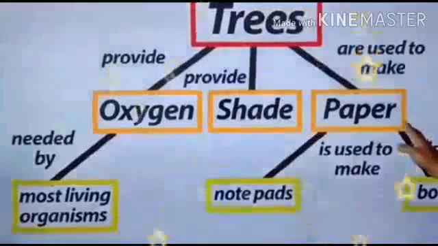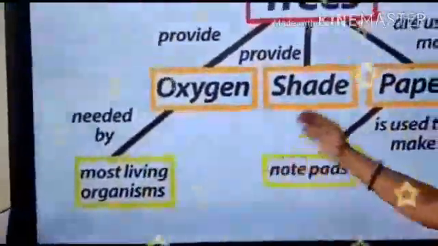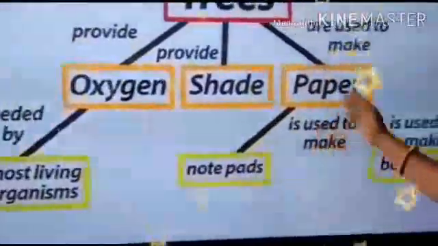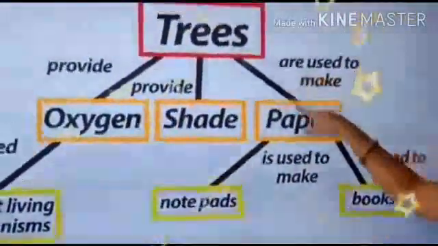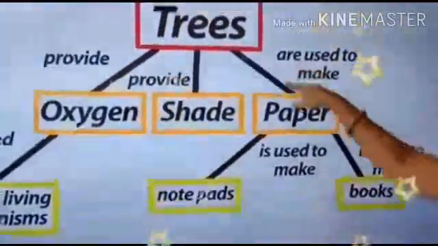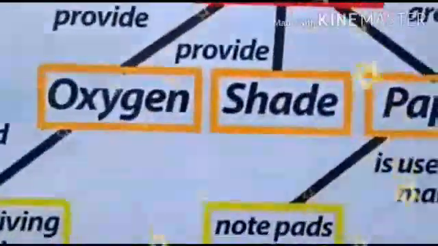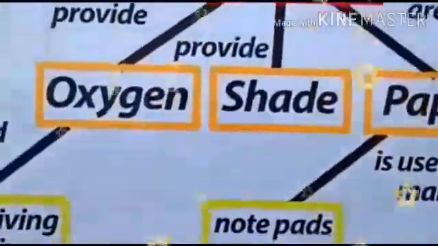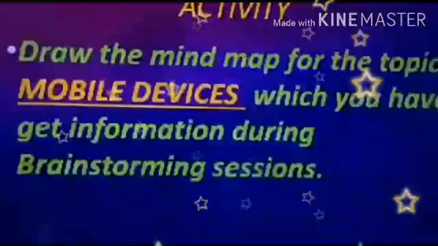From the subtopic, the detailed steps are connected in a line. Most living organisms. From paper, it is divided into notepad and books. Curved lines or straight lines are used to connect the main topic to the subtopic.